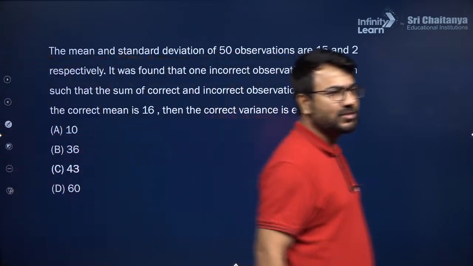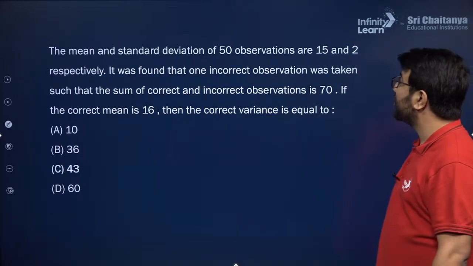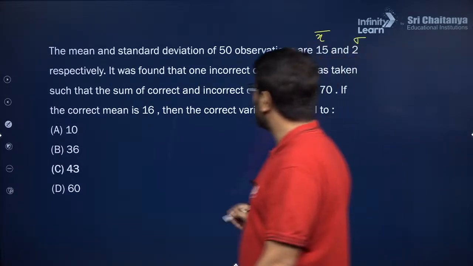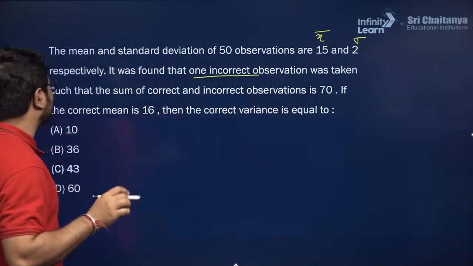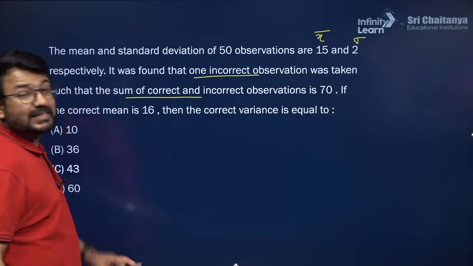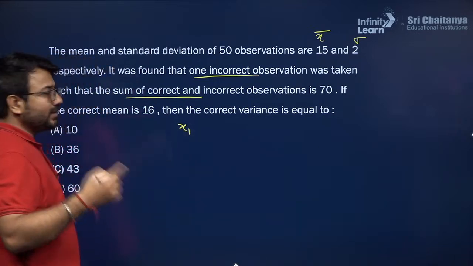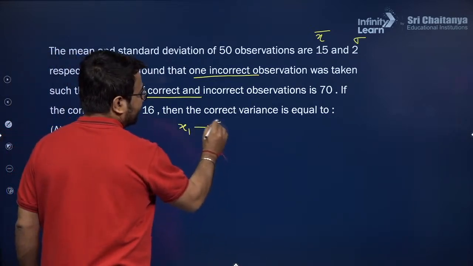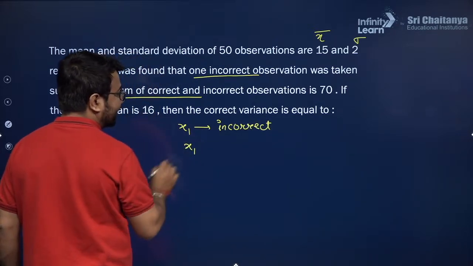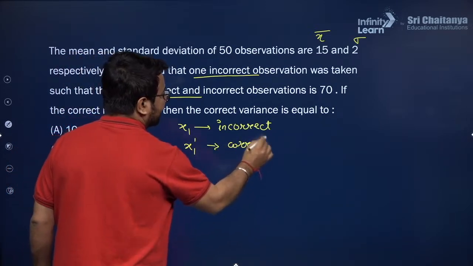Here is another question right in front of you. I want you to try this question. The mean and standard deviation of 50 observations. This is the mean given to you, and this is the sigma given to you. If it is found that one incorrect observation was taken such that the sum of correct and incorrect observation is 70. Suppose the first one is the incorrect. Okay, so this first one was incorrect. Incorrect was the first one, and replacing it with the correct, it is x1 dash. So x1 dash will become the correct value.